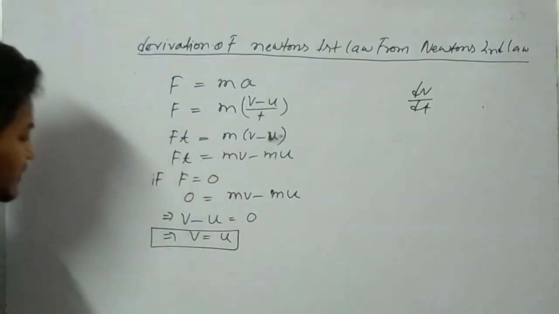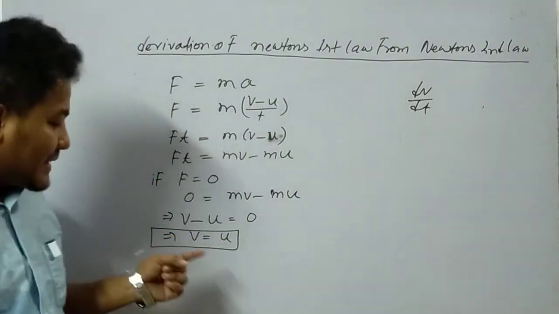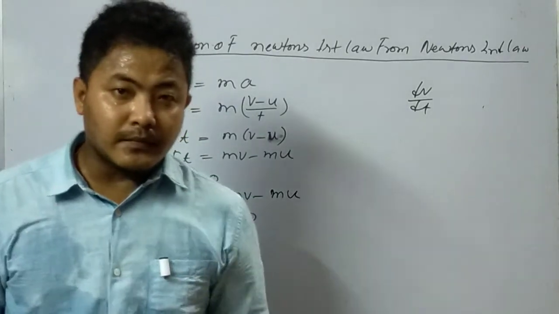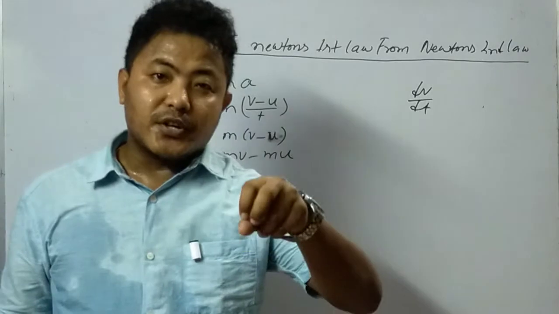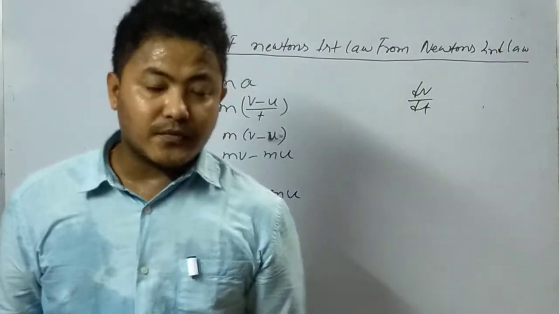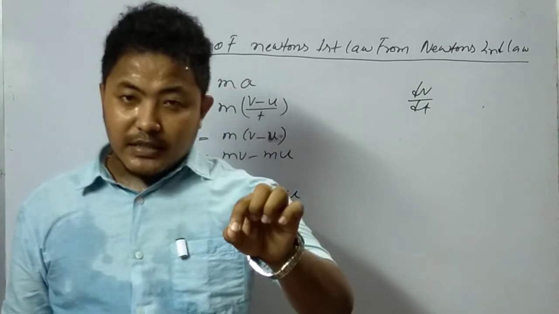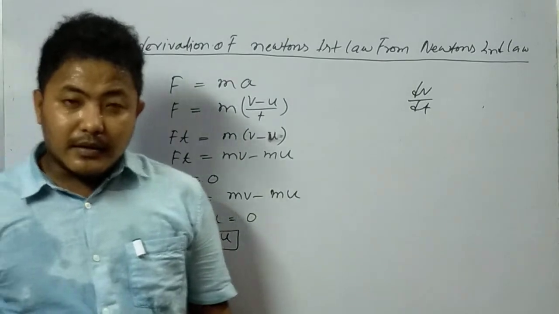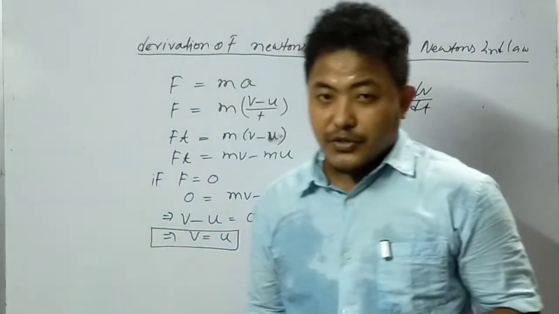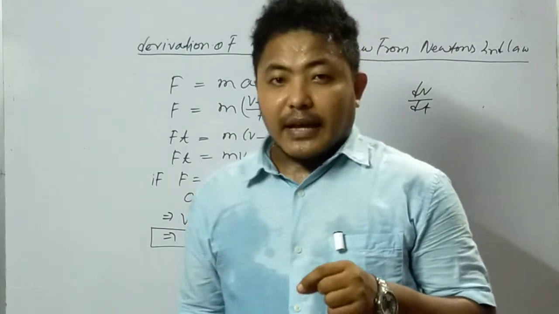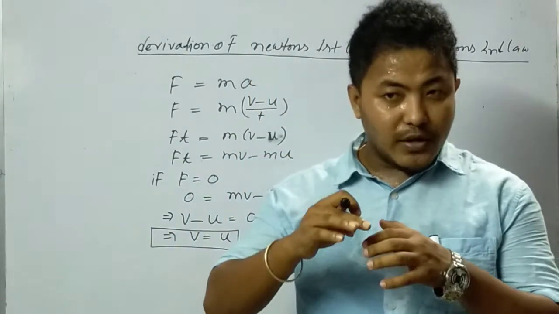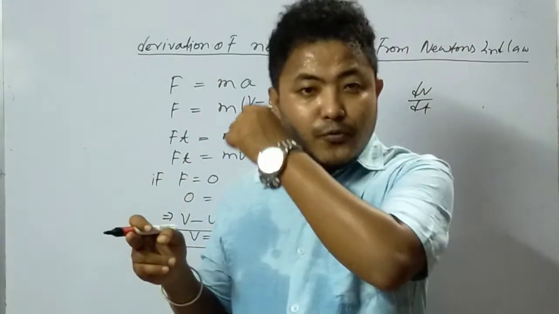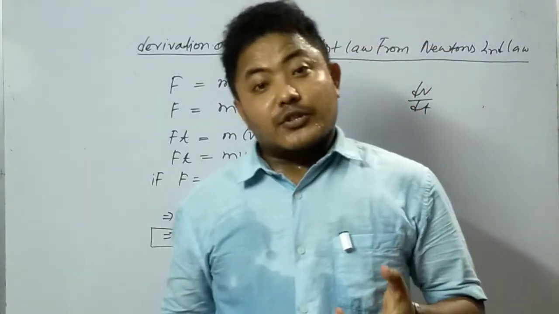What do we mean by v equal to u? The initial velocity and final velocity are the same. That means there is no change of velocity. Why? Because there is no applied external force. If there is no change of velocity, then there is no acceleration. Am I clear? That means if the net force acting on a body is 0, then there is no acceleration. Mind the point.